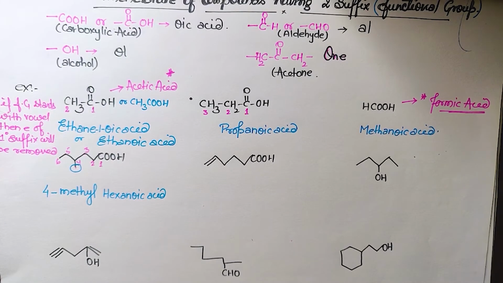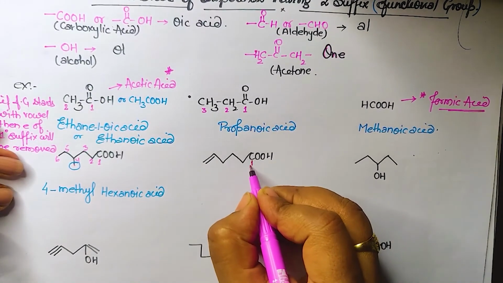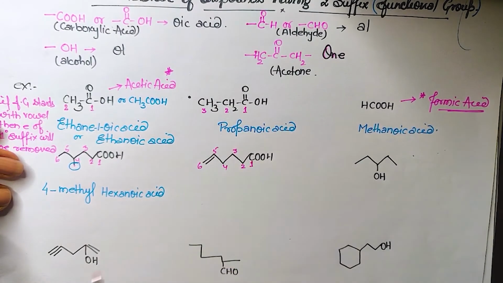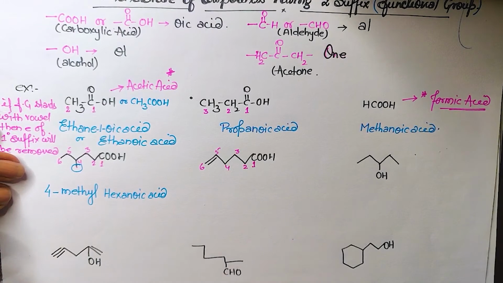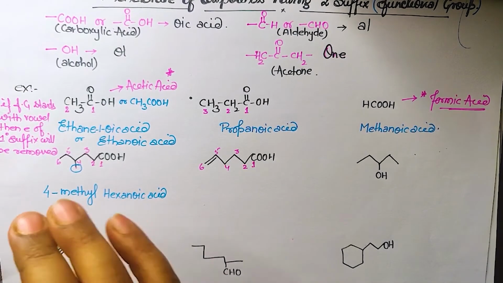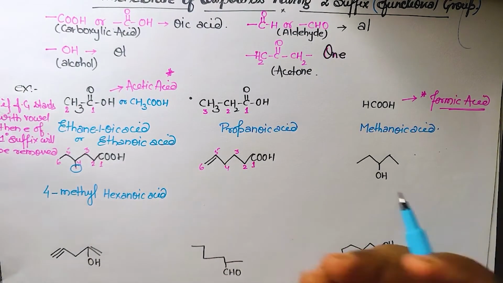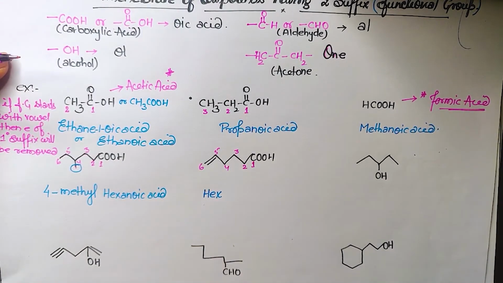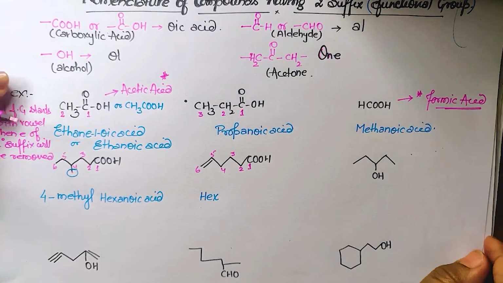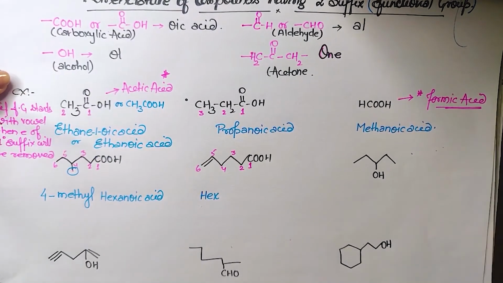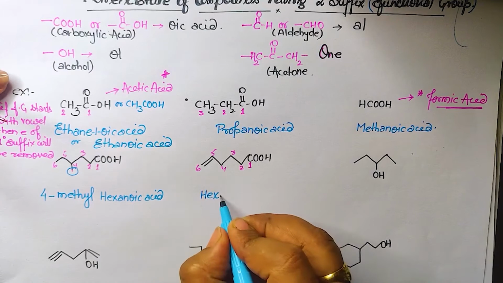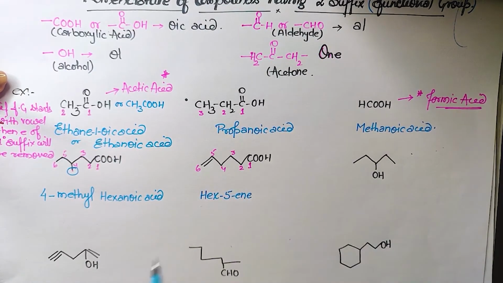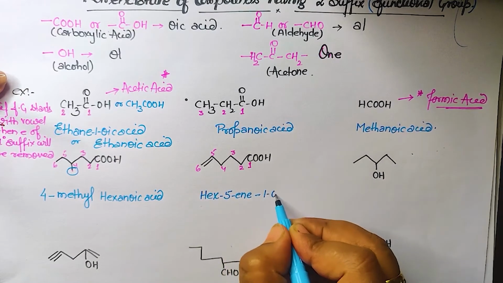That's it. So that means the counting is going to start from this: 1, 2, 3, 4, 5 and 6. Clear? Any problem? Is there any branch? No branch. So start with the root word. What will the root word be? 6 carbon, hex. Now double bond is there. So for the double bond what will we write? ene. At which position? 5. So we will write hex-5-ene and oic acid, 1-oic acid.